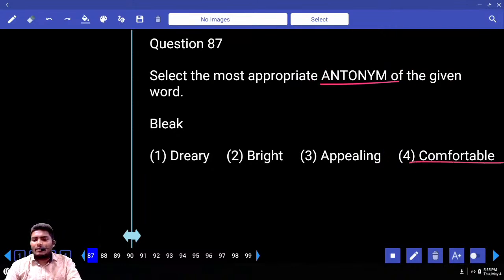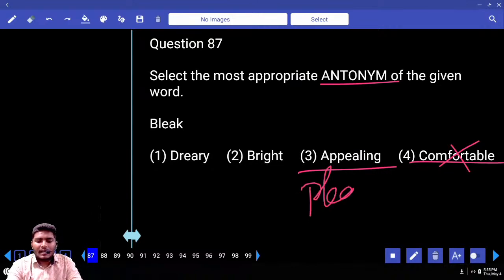Look at the fourth one. Comfortable. Is that a related word first of all? No. Look at the next word. What is the next word? Appalling. Write down the meaning. Attractive. Pleasing to see. Pleasing to see.